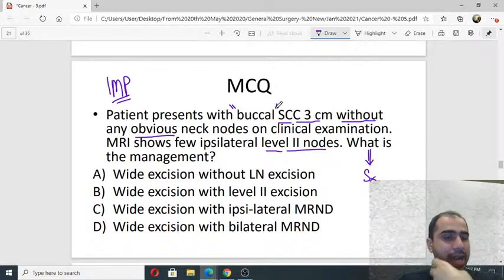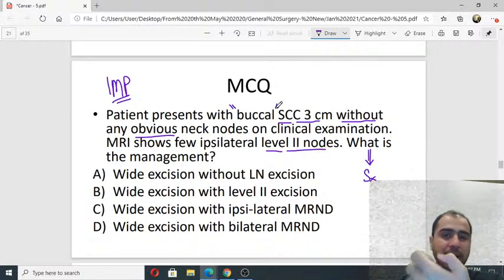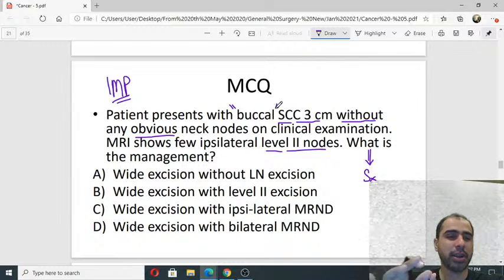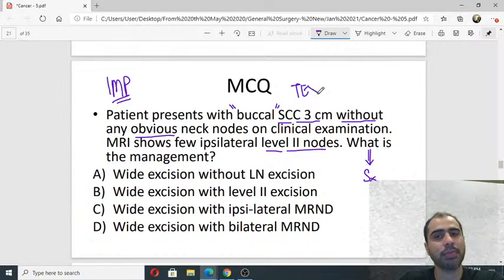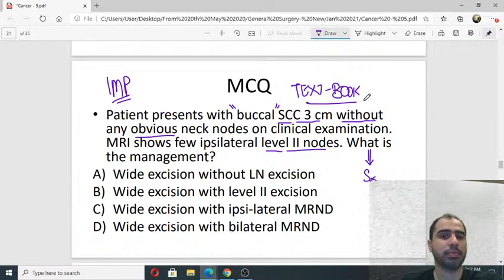Even head and neck onco surgeons don't have clarity. So they may give different answers. What I am going to teach you is the textbook answer, what answer you will give in the exam. Textbook answer.